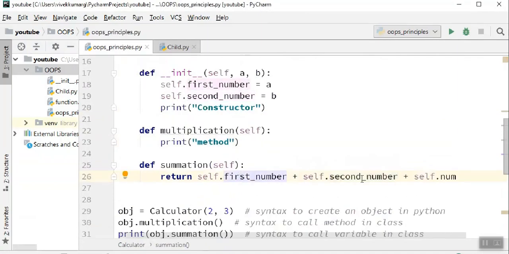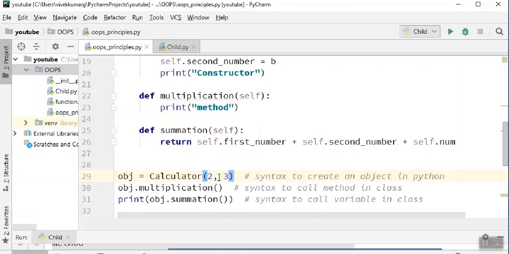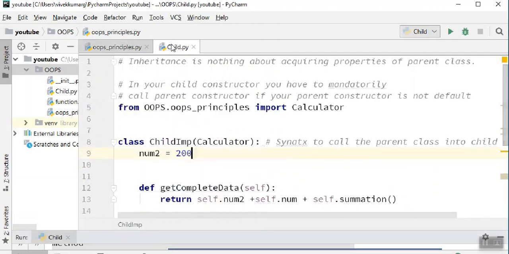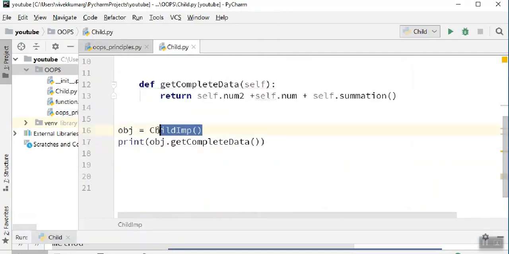This information, first number and second number, is sent at runtime while creating an object of this class. That's why when you send 2 comma 3, 2 and 3 are passed to first number and second number, and we are initializing the values like this, right? But here you sent without any arguments. Here there is no argument.